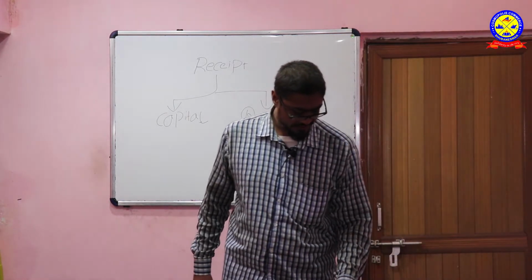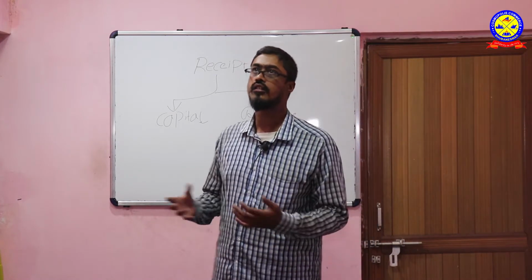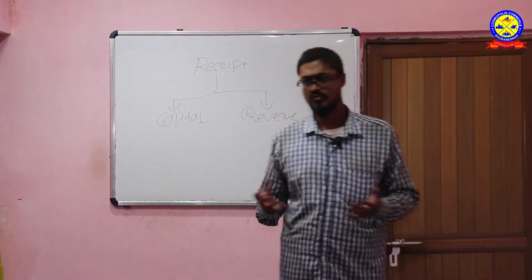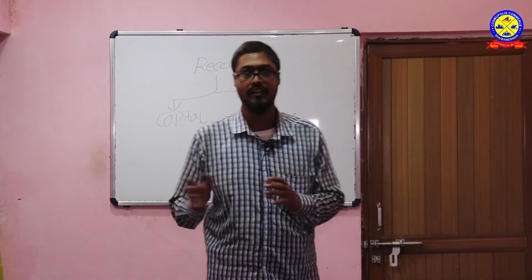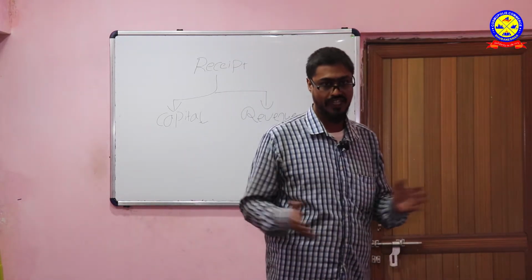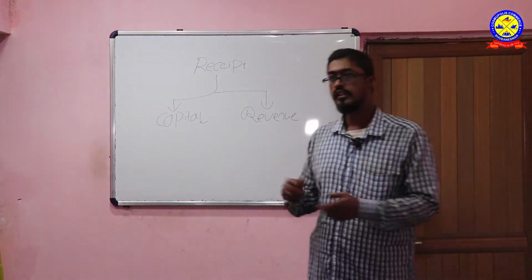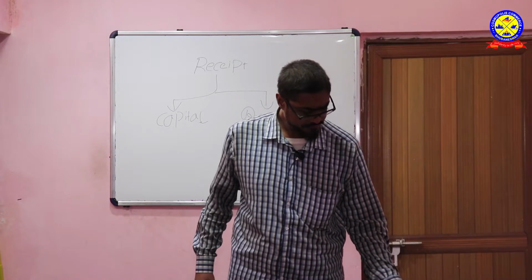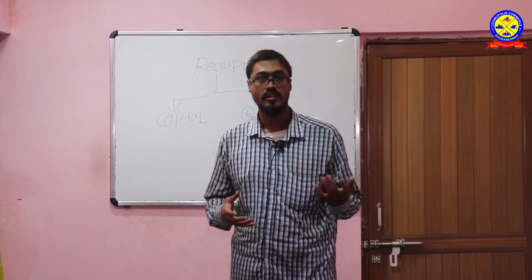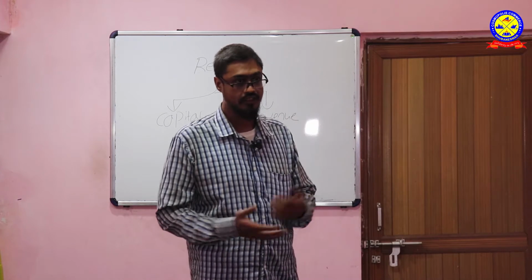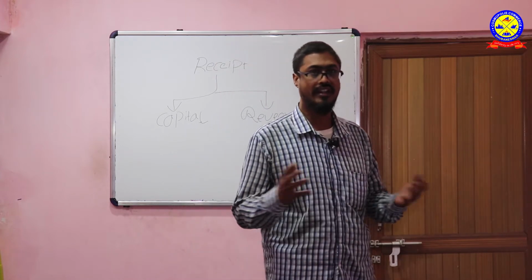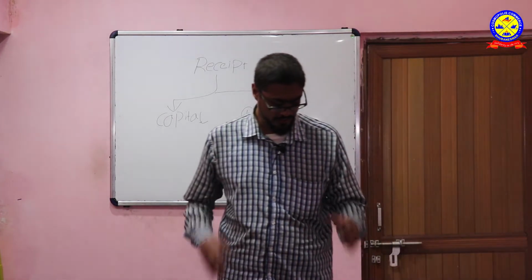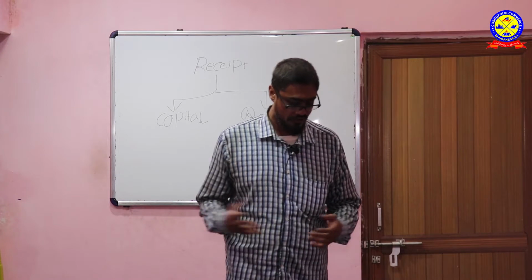So next is a loss. In vague language we can say a loss is anything incurred which doesn't happen in day-to-day business. For example, the loss of inventories during a fire. So it's a loss. Another example is a loss in the sale of fixed assets. Suppose something bad happened, so we have to sell our fixed assets and a loss occurred. Or during a fire we lost most of our inventories.